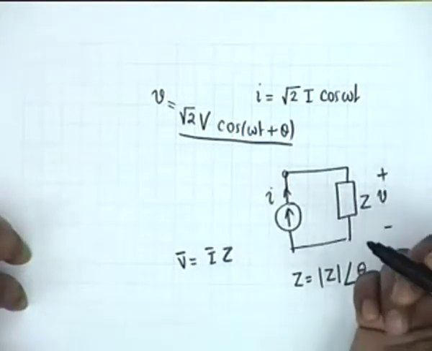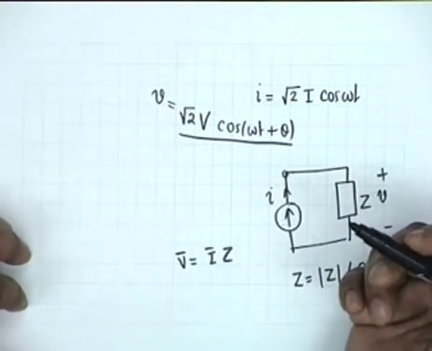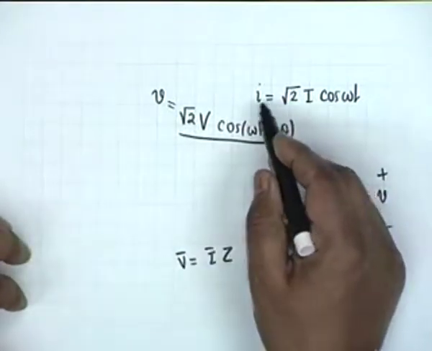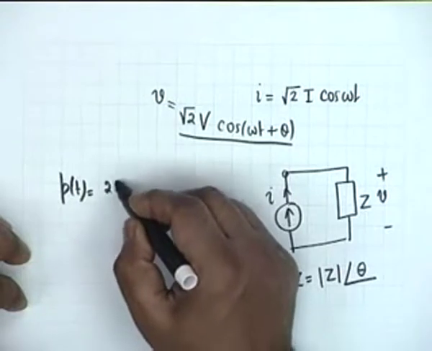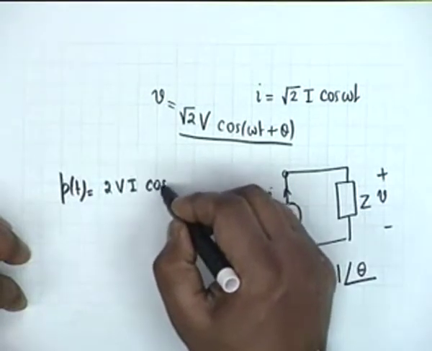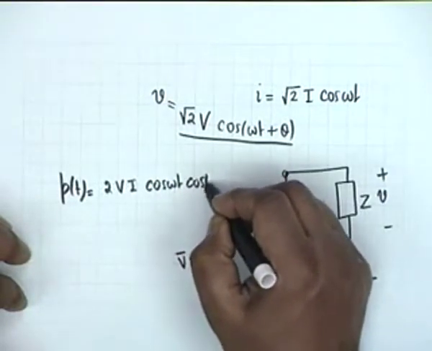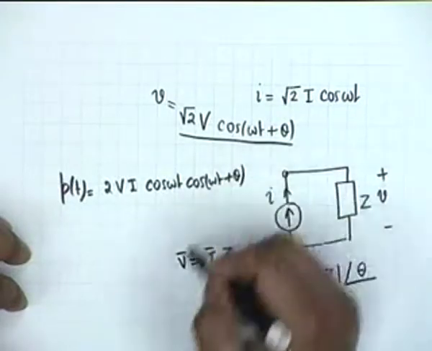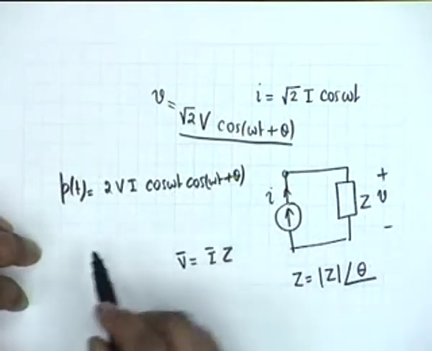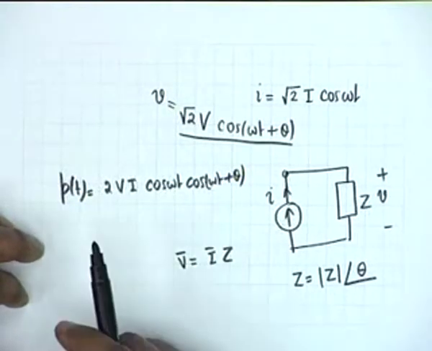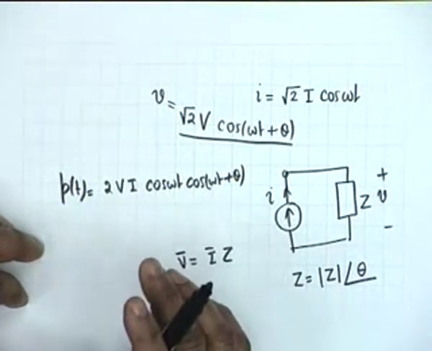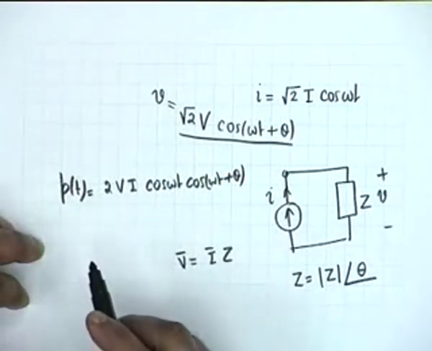Now if this is the situation, then what is the power? The power, obviously, if you multiply v by i, small p t, shall be equal to twice VI cosine omega t and cosine omega t plus theta. And if you wish to find out the average value of this, then you have to integrate this over one period and divide by capital T.